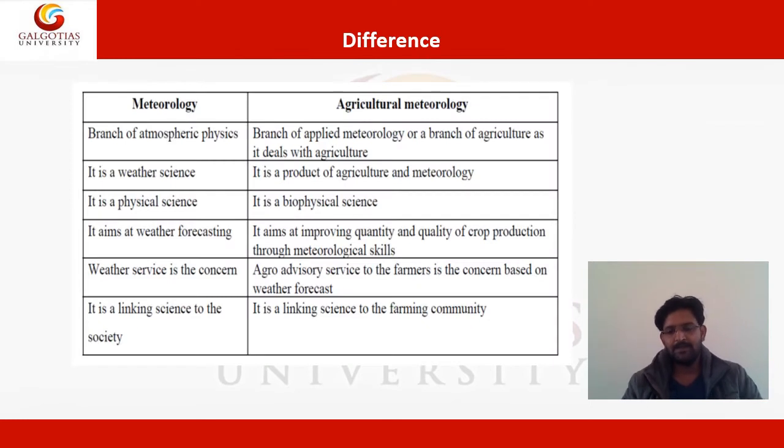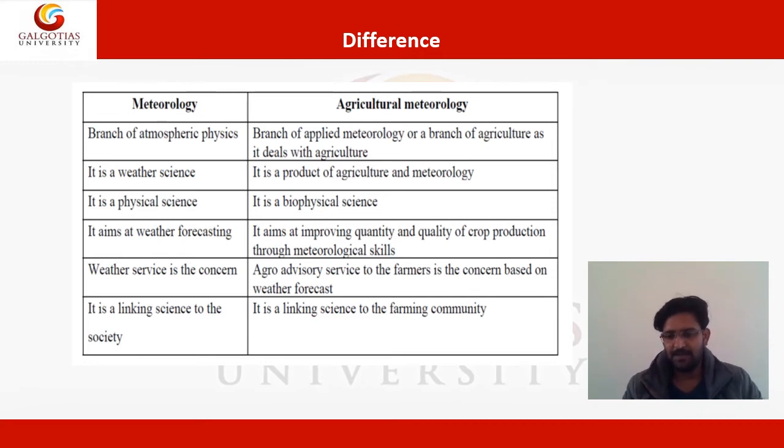Now, what is the difference between meteorology and agriculture meteorology? Meteorology is a branch of atmospheric physics, in which we mainly study the atmosphere above the earth system. Agriculture meteorology is a branch of applied meteorology, or a branch of agriculture, as it deals with agriculture.